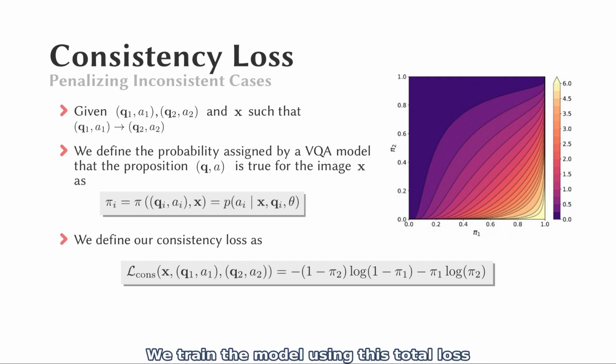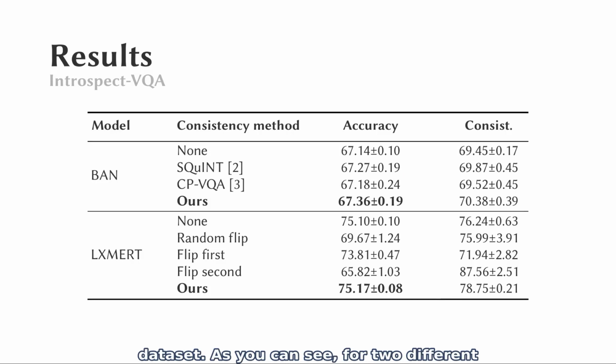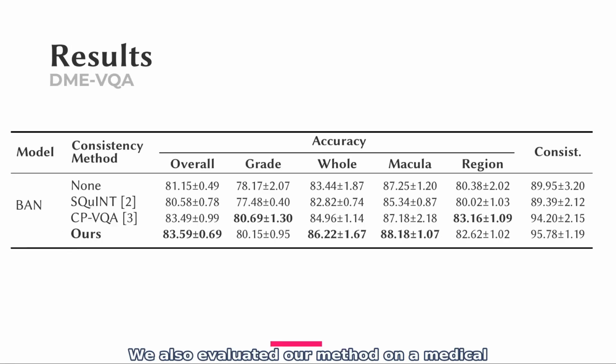We train the model using this total loss, which contains the typical loss function used in VQA and our consistency loss. Here are the results for the IntrospectVQA dataset. As you can see, for 2 different models and different baseline methods for consistency, our model improves the overall performance as well as the consistency. We also evaluated our method on a medical dataset, achieving similar results.